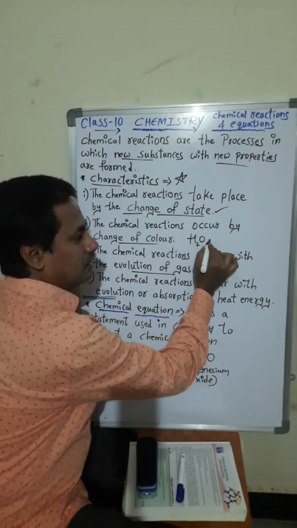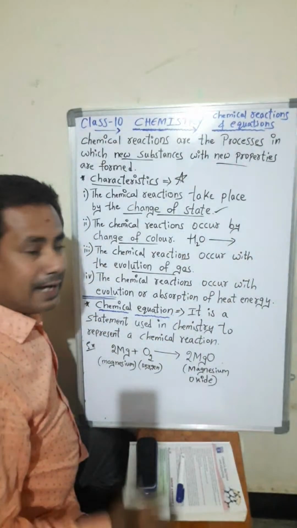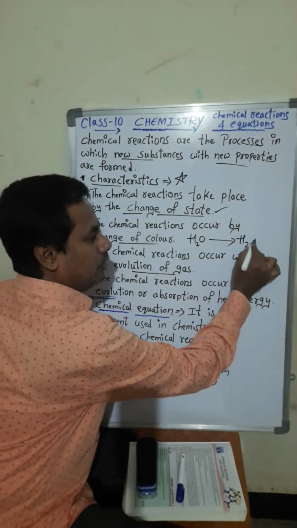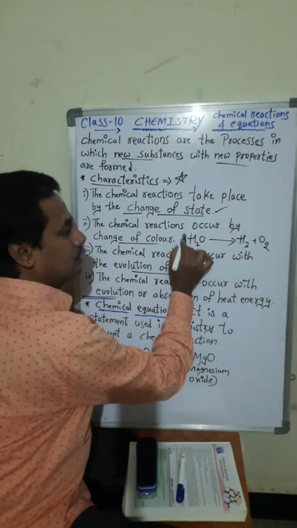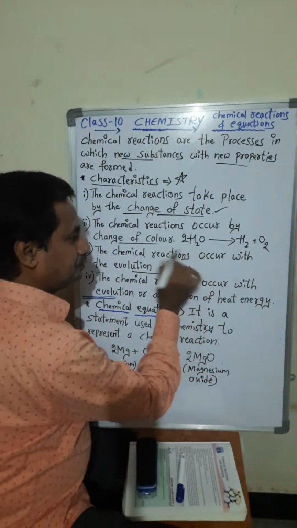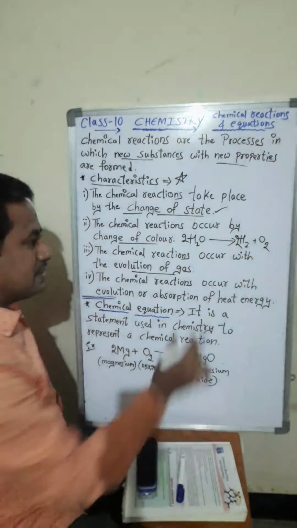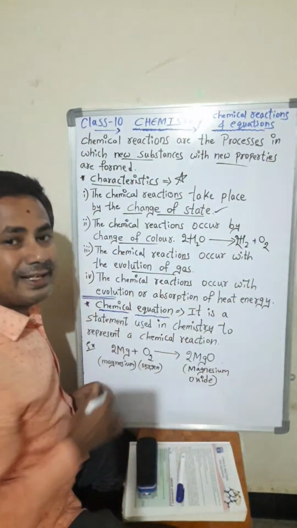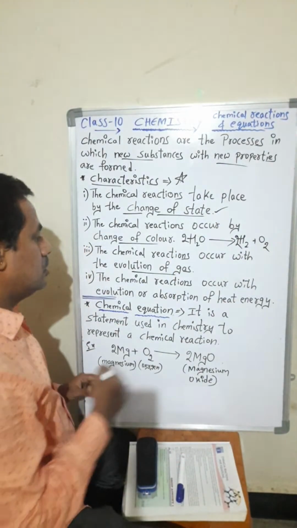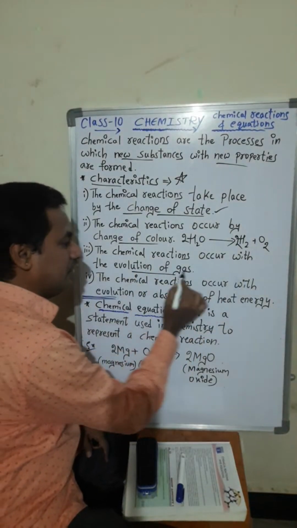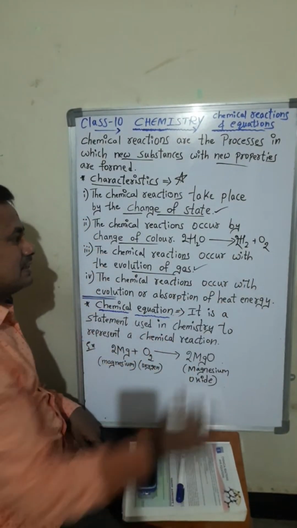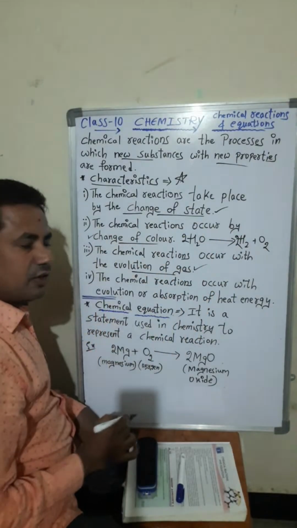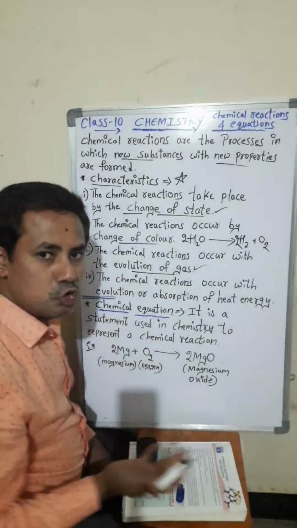Water is there. If you do the electrolysis process, what will happen? Hydrogen and oxygen. When you electrolyse water, hydrogen gas is liberated and oxygen gas is formed. So chemical reactions occur with the evolution of gas. First one, change of state. Second one, change of color. And the third one is evolution of gas.